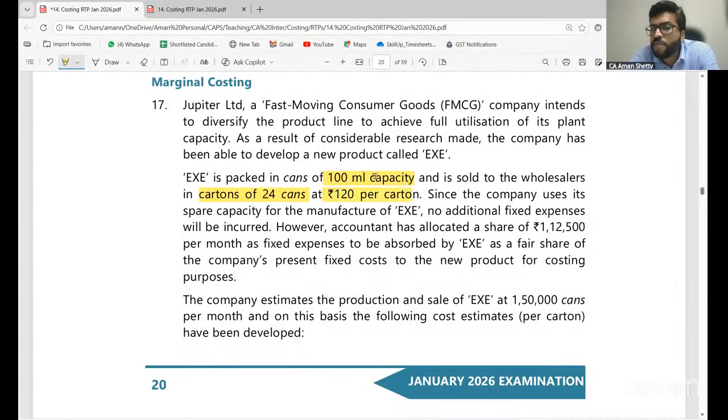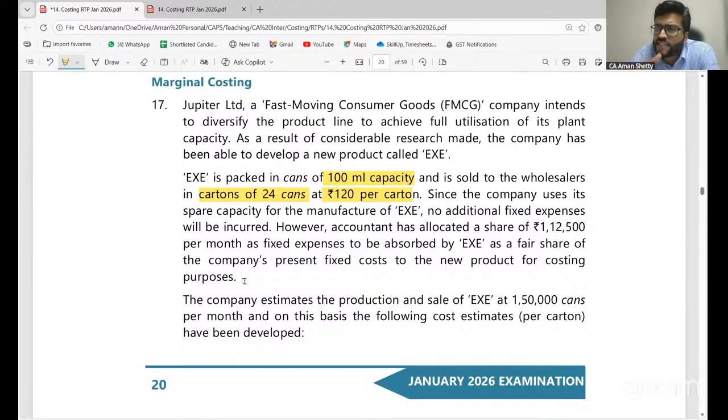Normally, this 100 ml may not be required anywhere. Since the company uses its spare capacity for the manufacture of X, no additional fixed expenses will be incurred. However, accountant has allocated a share of 1,25,000 per month as fixed expenses to be absorbed by X as a fair share of the company's present fixed cost to the new product for costing purposes.